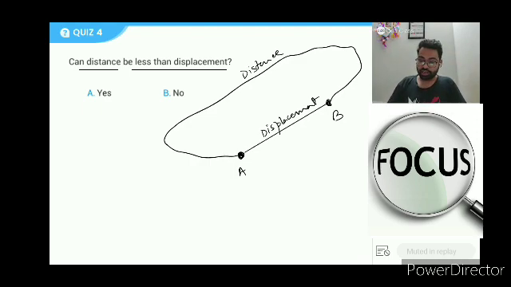Everybody is correct here. 92% almost. Can the distance be less than displacement? Never. Distance is generally greater than displacement. What can happen is that if you go like this itself, then your distance and displacement would be equal to each other, right?